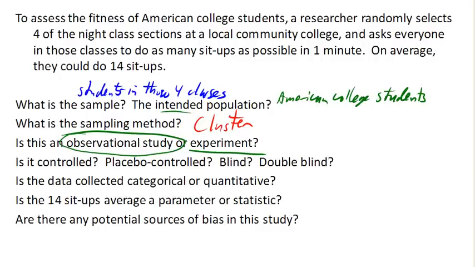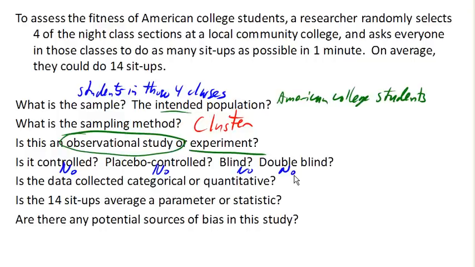Is it controlled? This is suggesting that it's an experiment. Is it a controlled experiment? Nope. Placebo-controlled? Nope, no placebos. Blind, double-blind? Nope, and no. Because we don't have a control group, and so people don't need to not know what group they're in. They're in the do sit-ups group. There's only one group here.